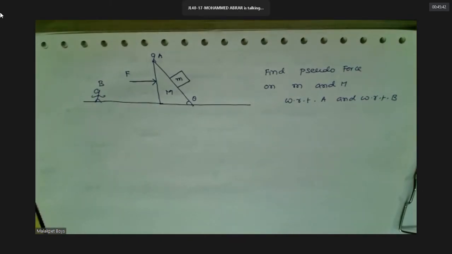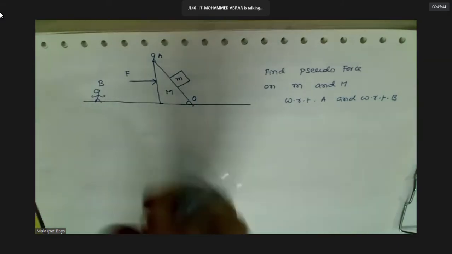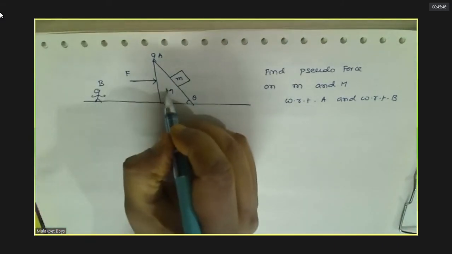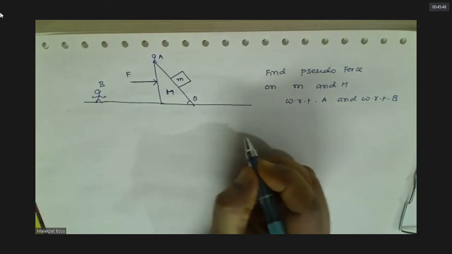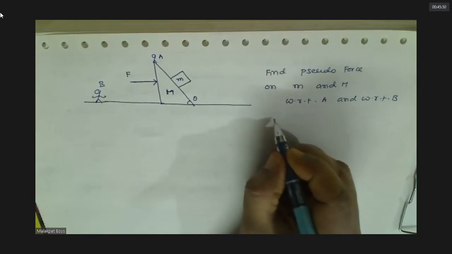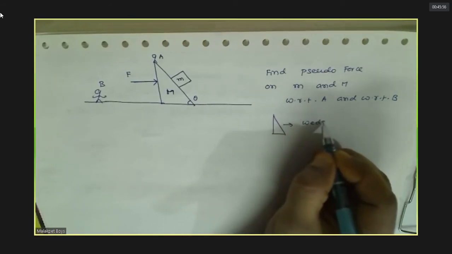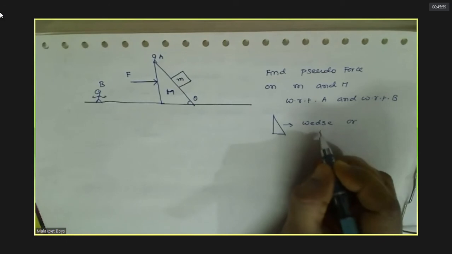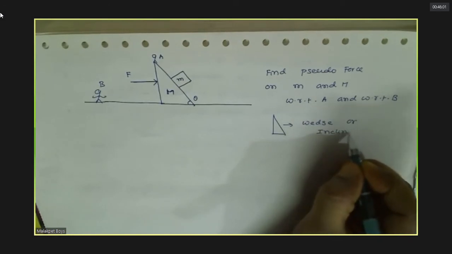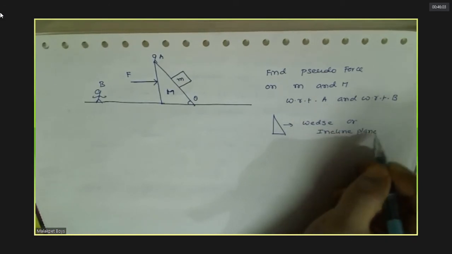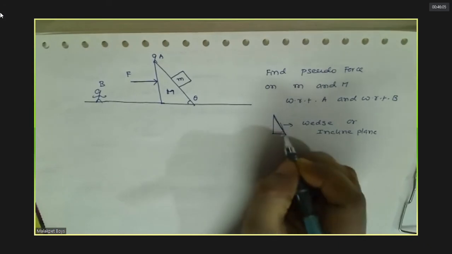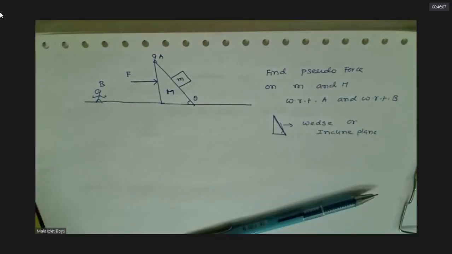So that capital M is for the whole triangle, the mass. This mass of the wedge. Anything like this is called wedge. Or other name is inclined plane, because this plane is inclined.